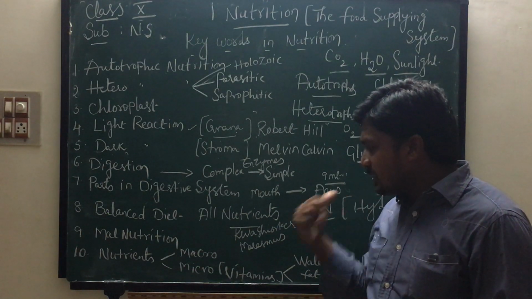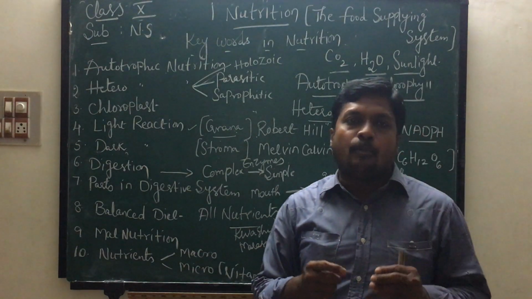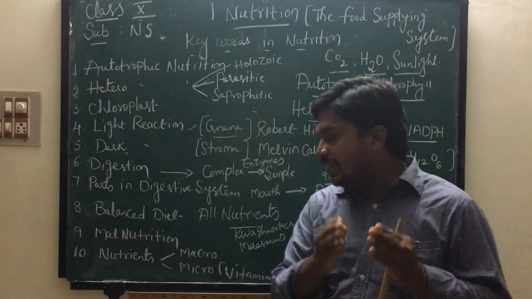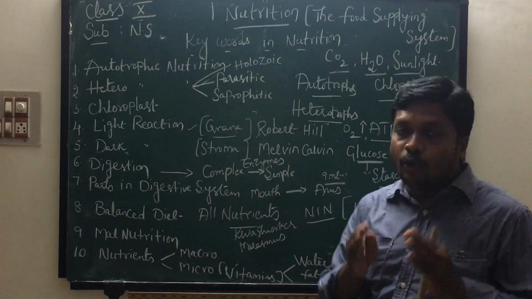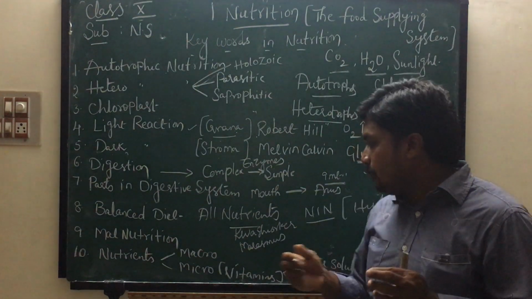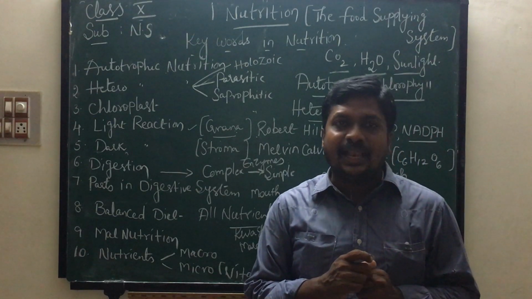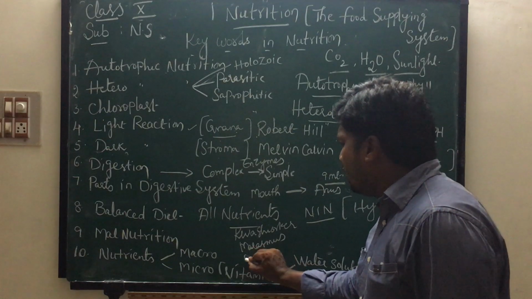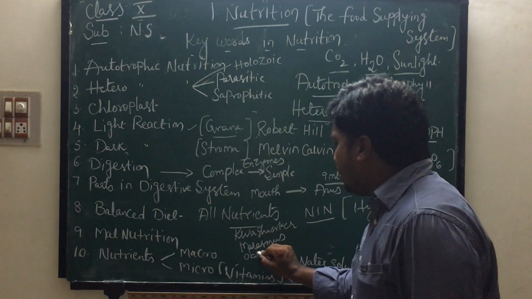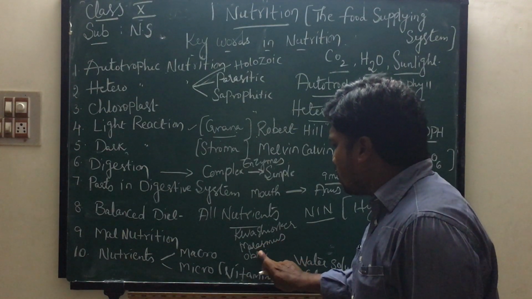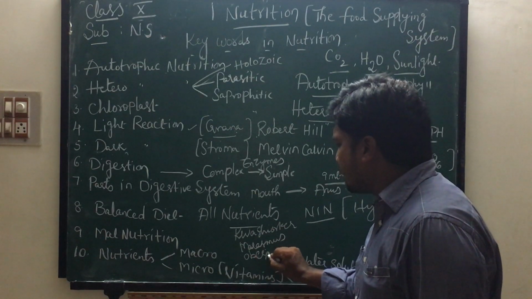In marasmus, body parts will be thin and lean, only the abdomen gives a swollen look, and the person suffers with diarrhea, dry skin and less muscle development.